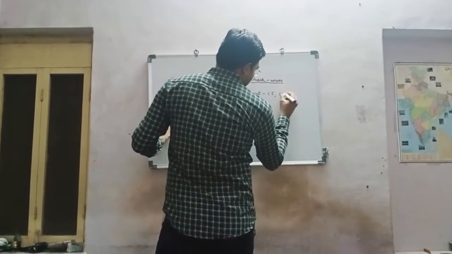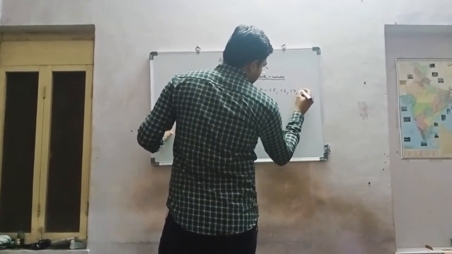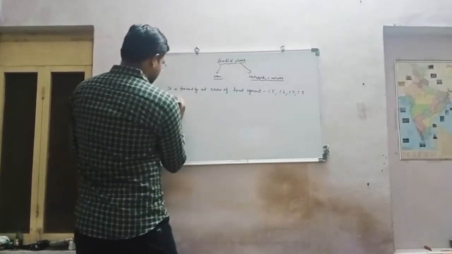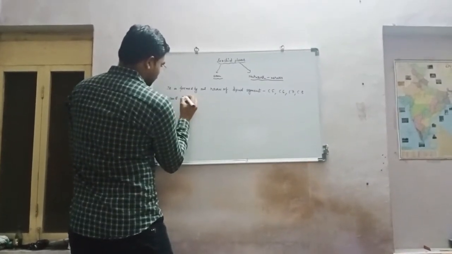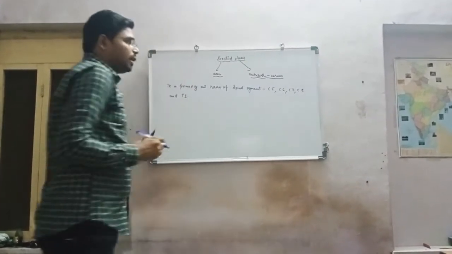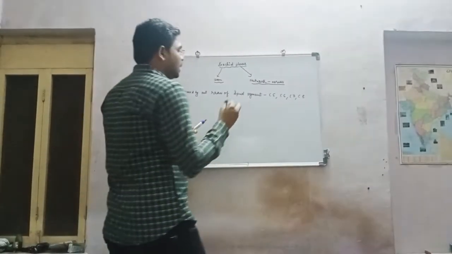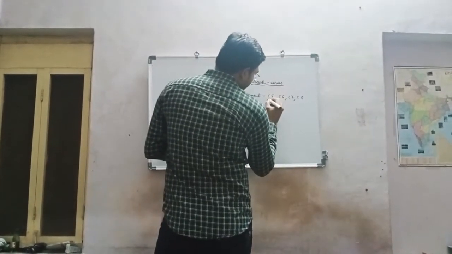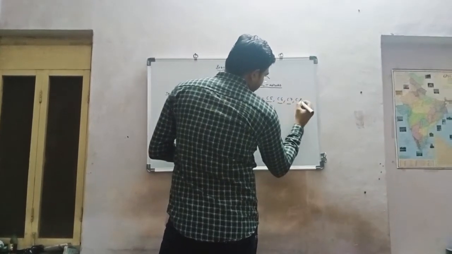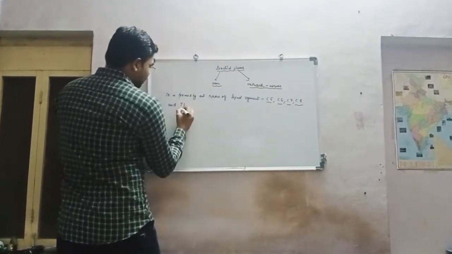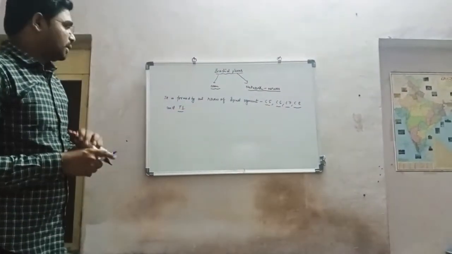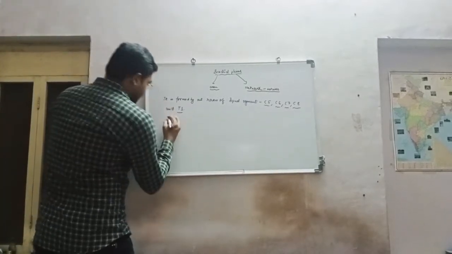C5, C6, C7, C8 and T1. So once again, I repeat, it is formed by the anterior rami of the spinal segments C5, C6, C7, C8 and T1.